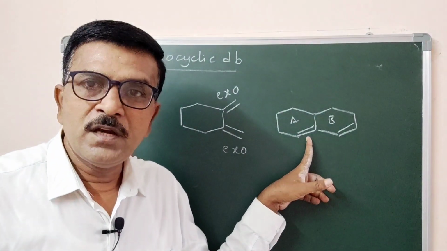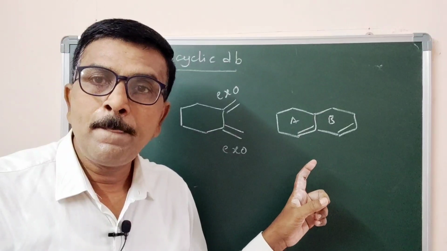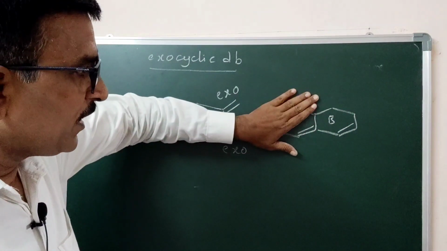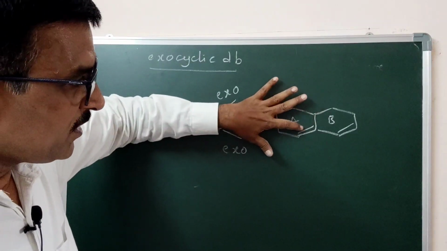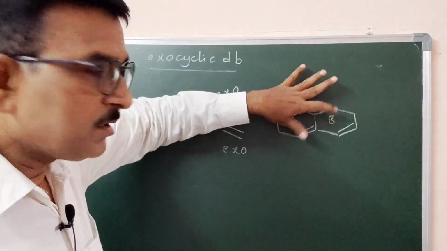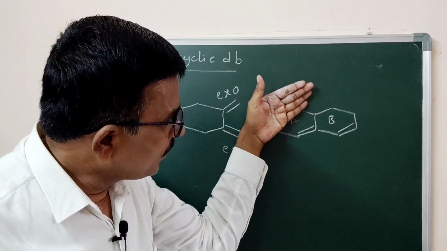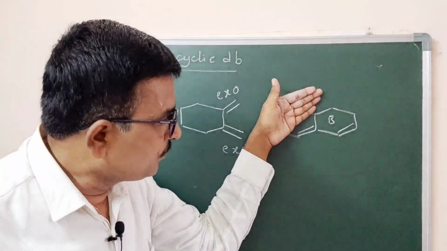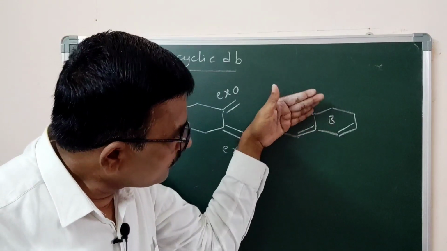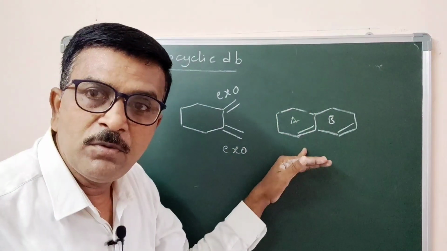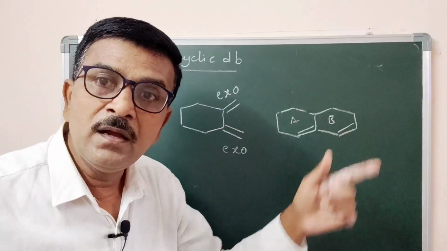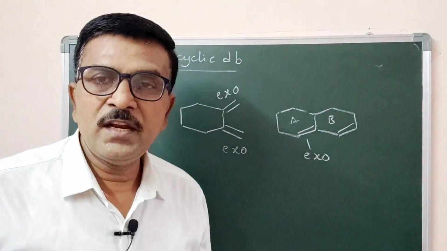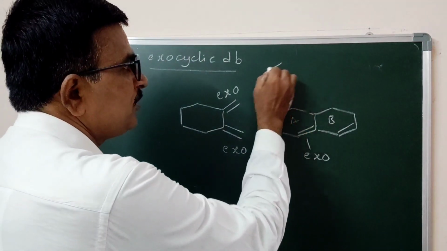The double bond in ring A is exo with respect to ring B. When you close ring A, you can observe this is the double bond attached with what? With a B ring. Now when we close half part of the ring A, you can observe the double bond is attached with ring B. This double bond is exocyclic with ring B. Exocyclic with ring B. Similarly,